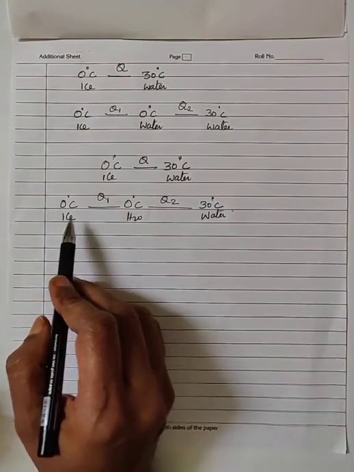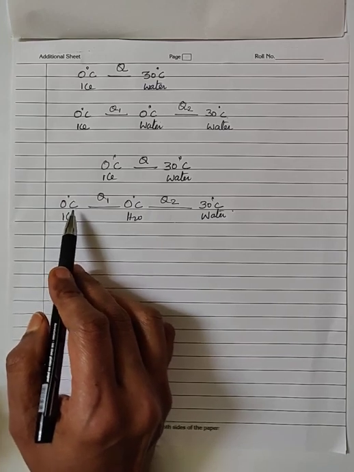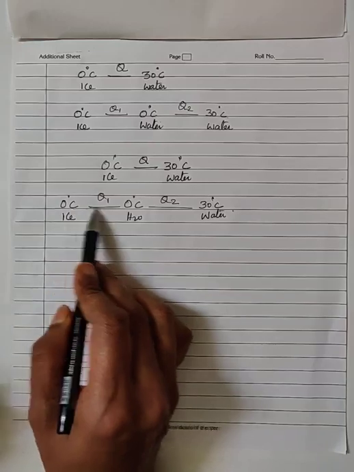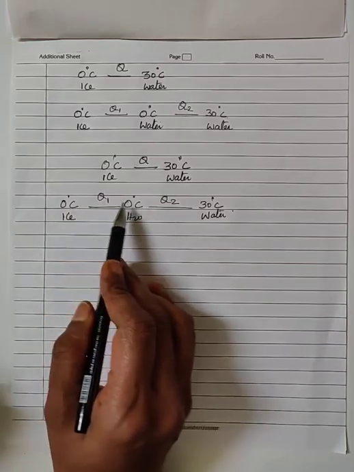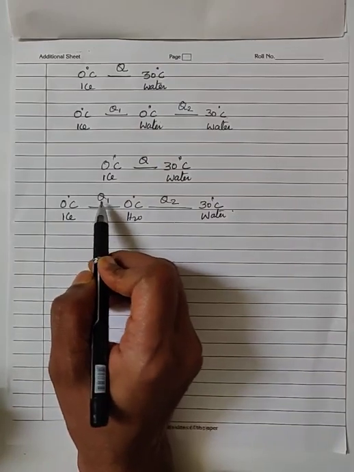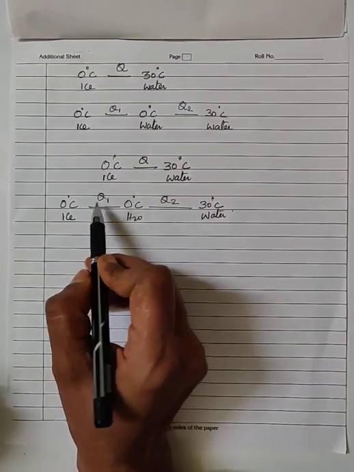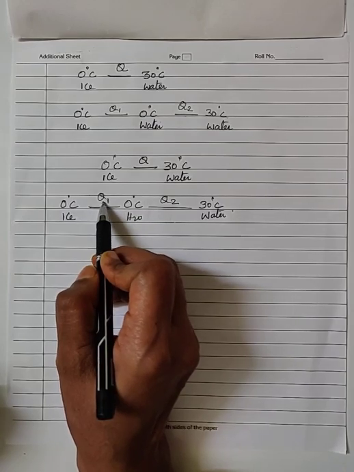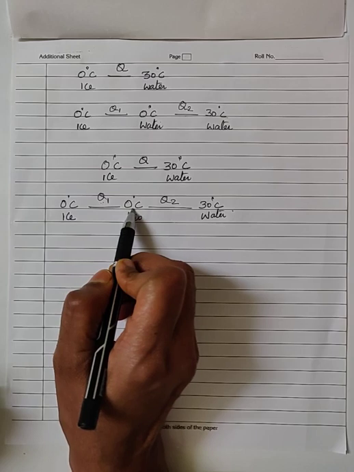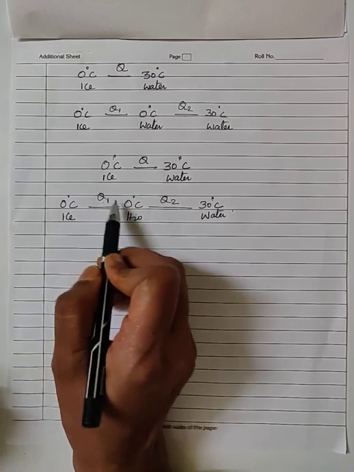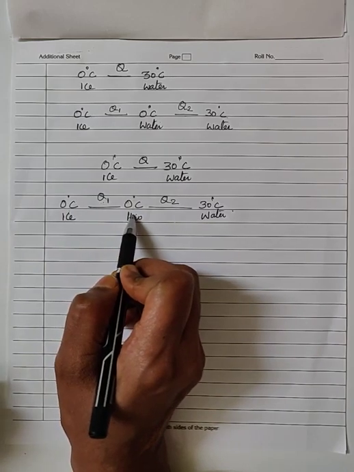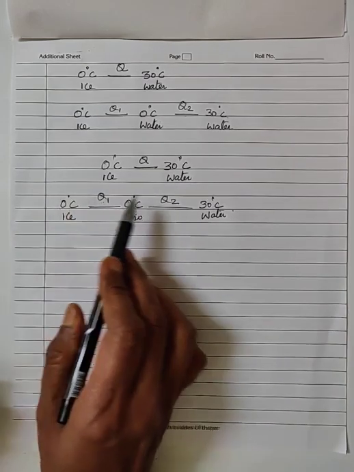Now if you observe, when 0 degrees Celsius of ice is provided Q1 amount of heat energy, there is no change in temperature. The temperature remains constant. That means whatever heat energy you have provided, the Q1 amount of heat energy, is utilized by the substance for the change of phase. That is, it is utilized to change from the solid to the liquid state. So it has not shown any rise in temperature.